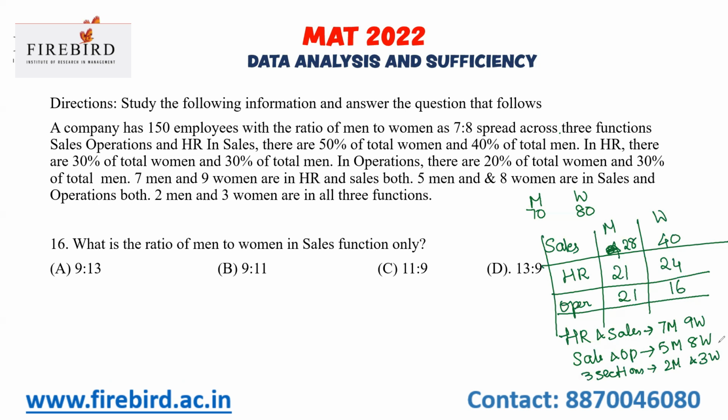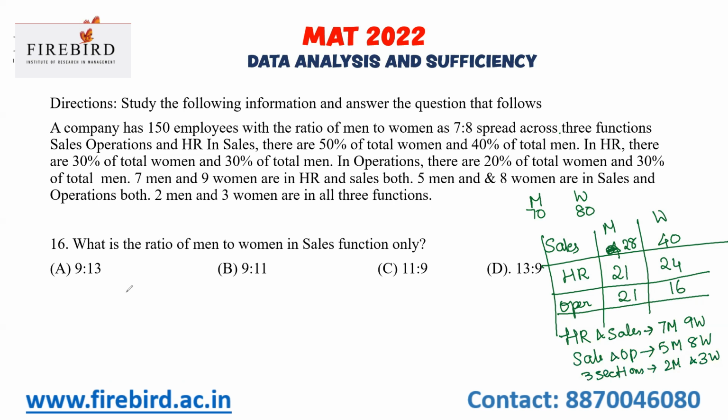what is the ratio of men to women in sales function only? First, how many men are there in sales? Totally, there are 28 men, isn't it?